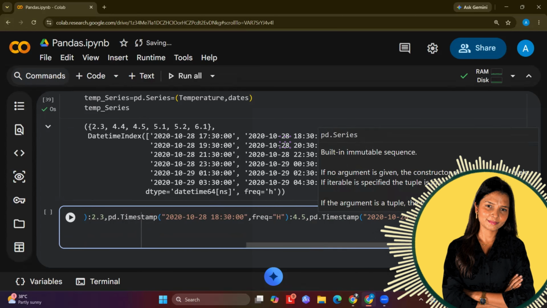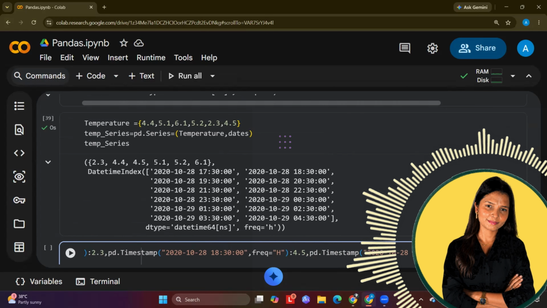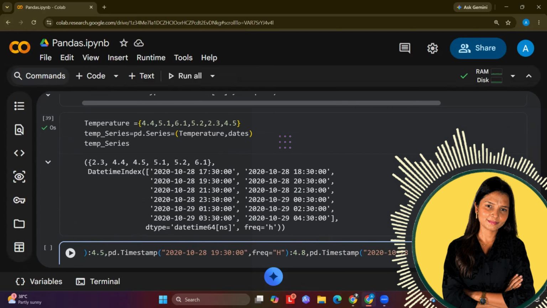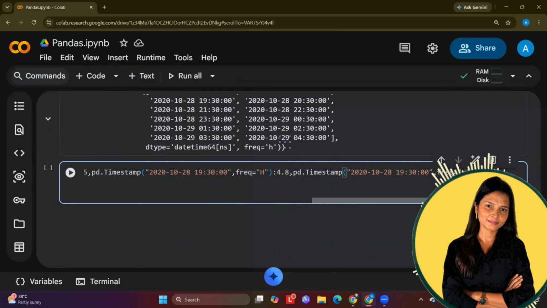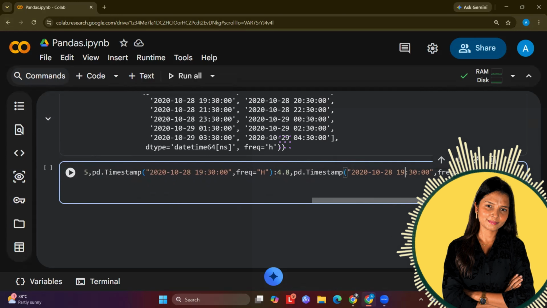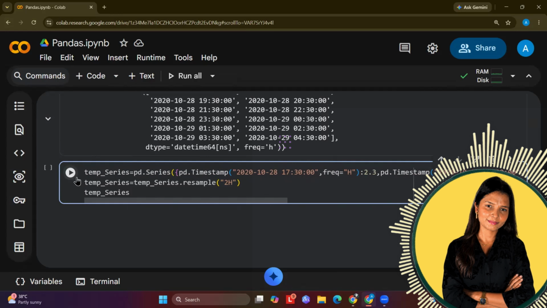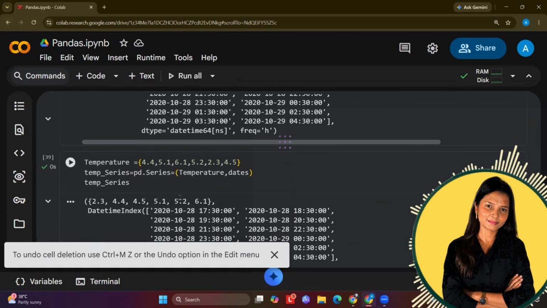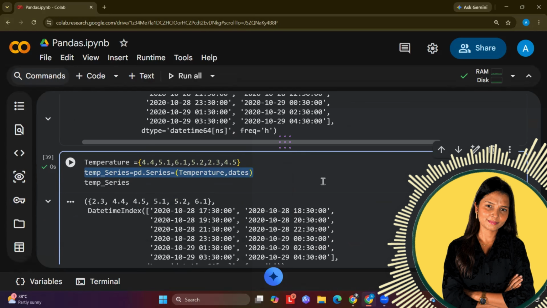This time I will make some changes, and then 1 or 2 more data I will add, 5.2, let's say, and the time is 7:30. We've done say 5:30, 6:30, 7:30, and then 8:30, let's say, and then run it. So that's how you can create a series with the temperature and the date as well.